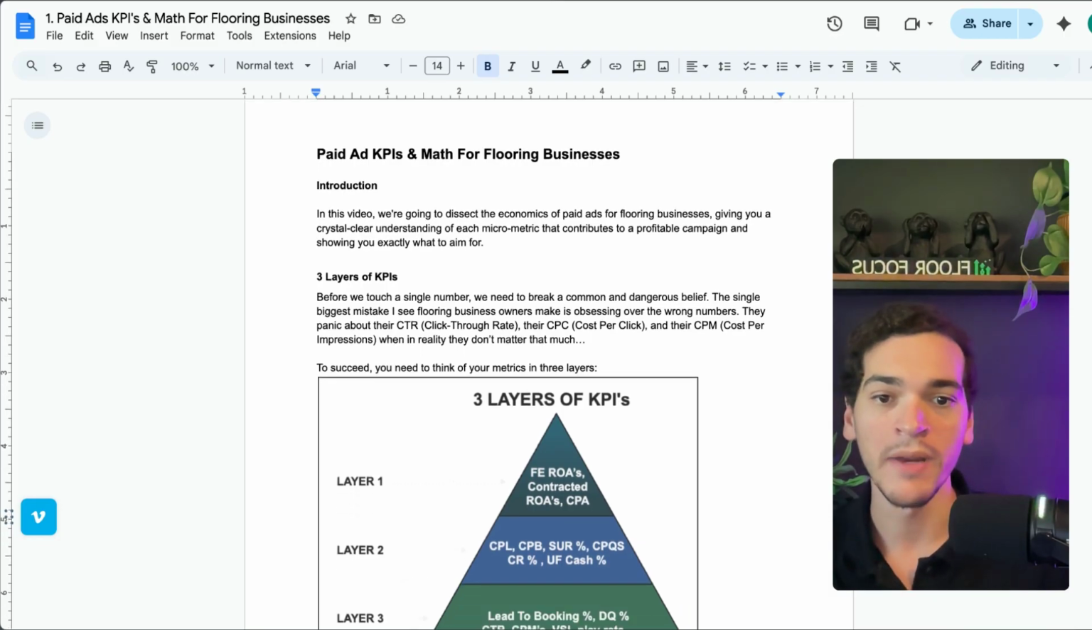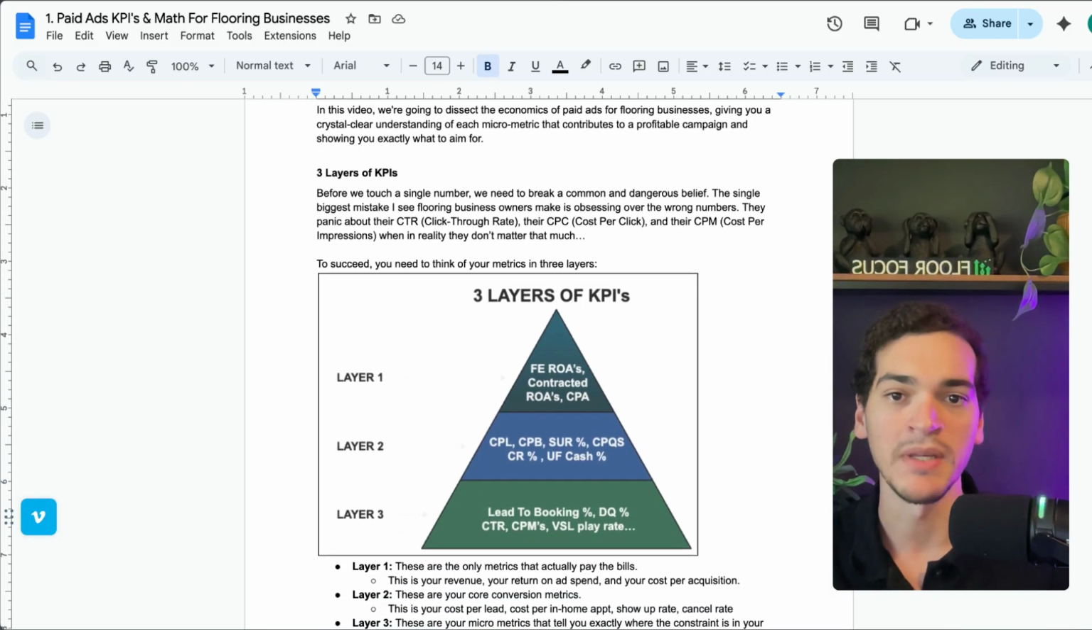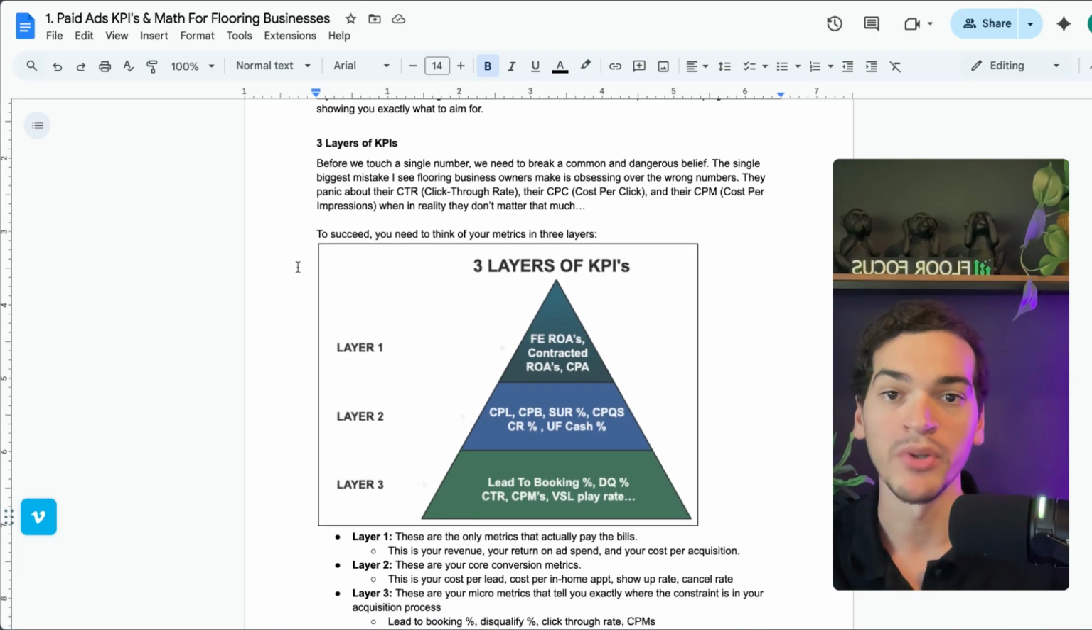So what it breaks down to is there are three layers of KPIs that we have to take into account when doing any campaign. And before we touch any single number, we want to break a common and dangerous belief. The single biggest mistake you see flooring business owners make is they're obsessing over the wrong numbers, right? They just launch a campaign and they look at click-through rate, cost per click, cost per impression, when in reality they don't really matter that much.